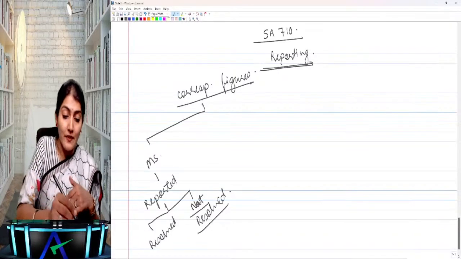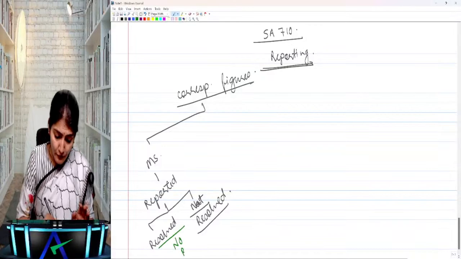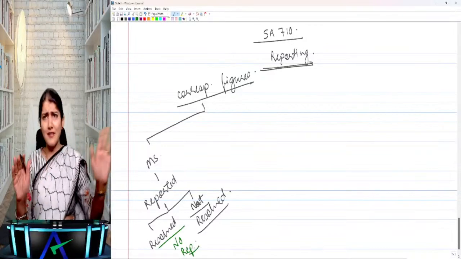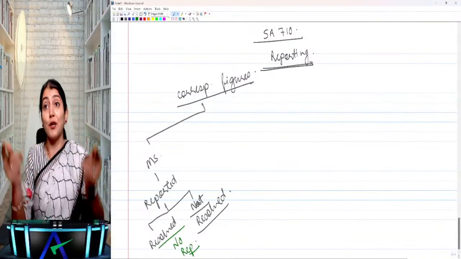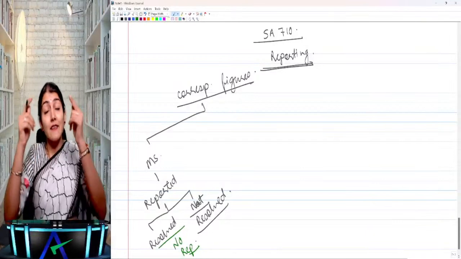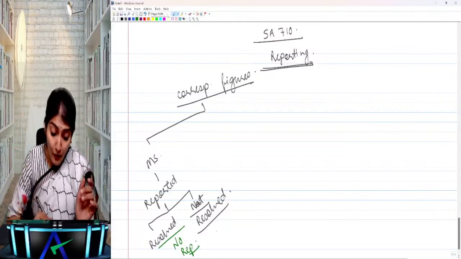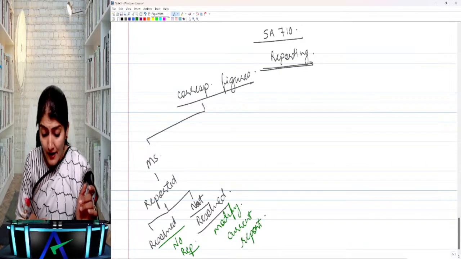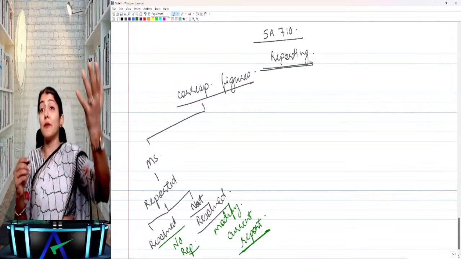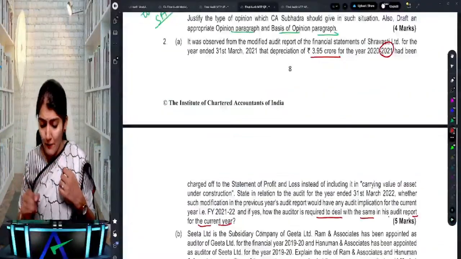Generally, the case study comes on this point. So, if the matter is resolved, then what does it say? No reporting required. Finish. Matter is over. You understand? No reporting required. However, there was a misstatement last year. Was it reported last year? Yes. Has it been resolved? No. So now what you'll have to do is modify your current report. You'll have to carry forward the misstatement in the current period. These are the uncorrected misstatements related to your prior periods.